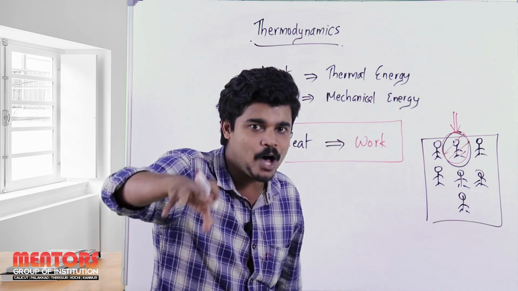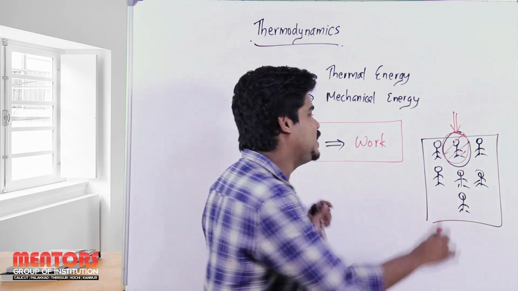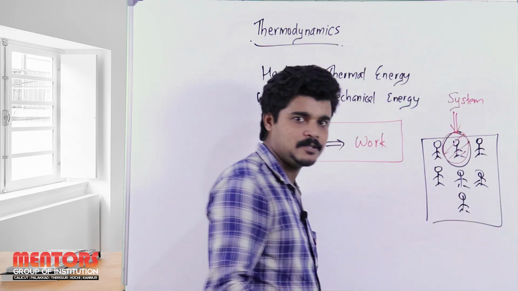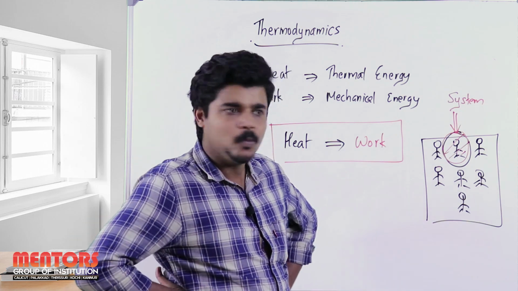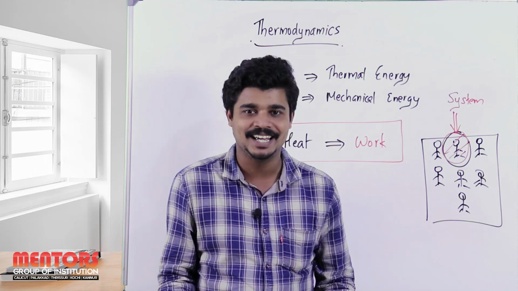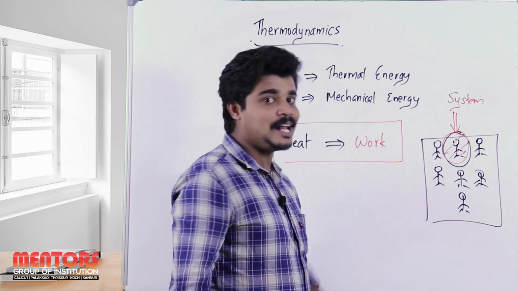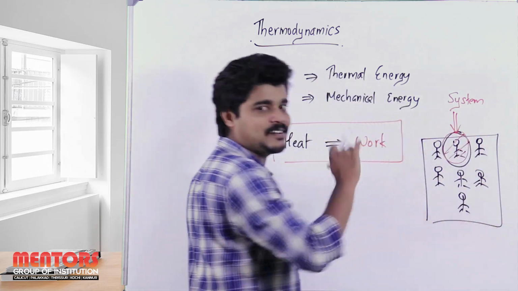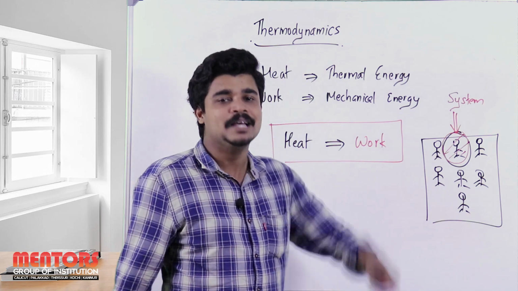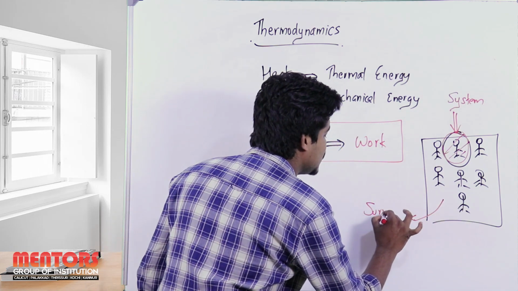So that area or those people which you are observing or concentrating on, this is what we can correspondingly call the system. But what happened to the other 6 people? Because they are also in our class, right? So the area other than the system inside this class is known as the surroundings.